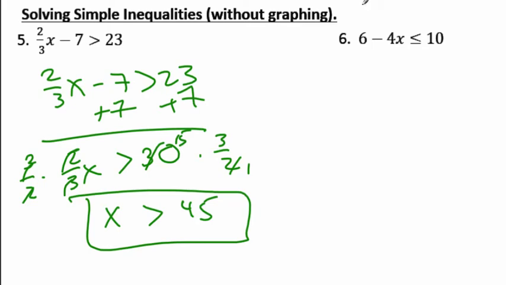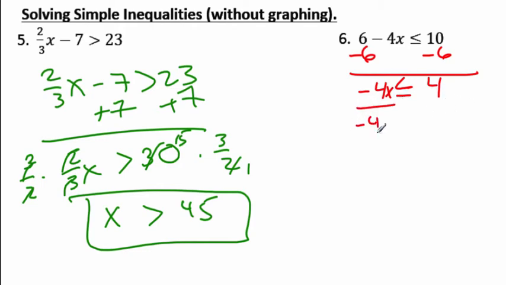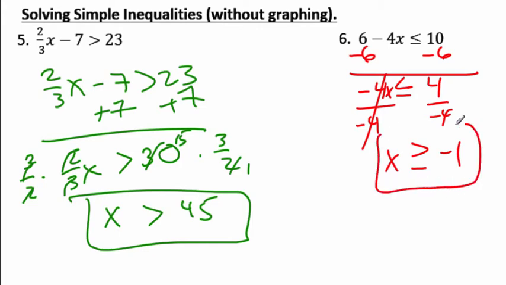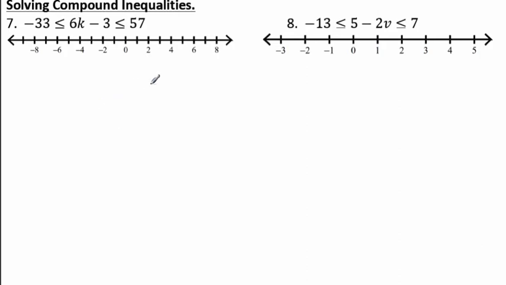All right, how'd you do with it? Did you change the sign? Because that's why we have number 6 here. Subtract 6 from each side. We get negative 4x is less than or equal to 4. I divide by a negative. Remember what that does? That switches the sign the other way. So you have to make sure that you do that. Don't forget. The answer here is x is greater than or equal to negative 1. So when do you switch that sign? When you divide or multiply by a negative.